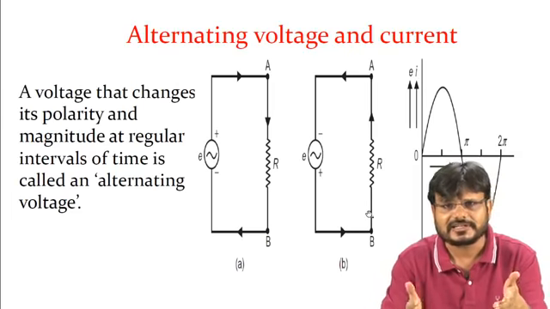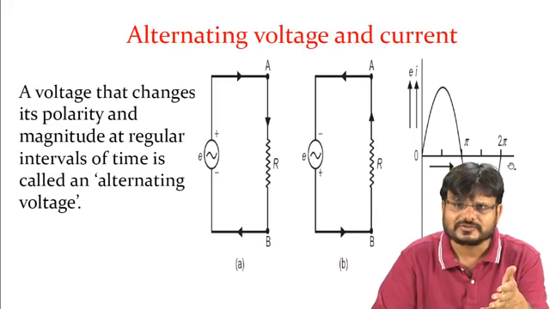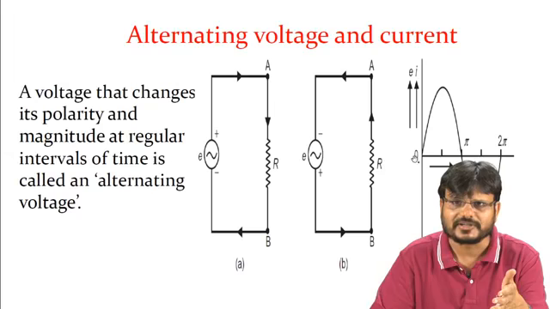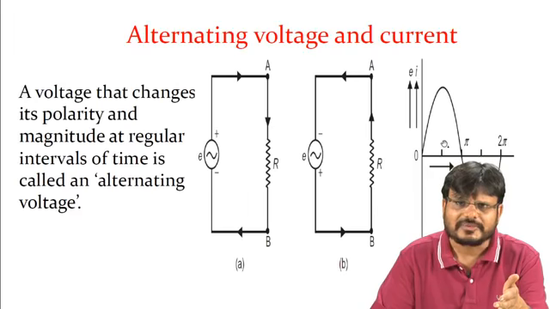If the direction of the current is changed, you can see this voltage when current is flowing in this particular circuit. In the positive half cycle, the voltage has been shown from 0 to pi, and on the negative side the voltage has been shown from pi to 2 pi with respect to time. This is the amplitude of the voltage, the maximum voltage that you get at omega t equal to pi by 2, and this is the negative side.